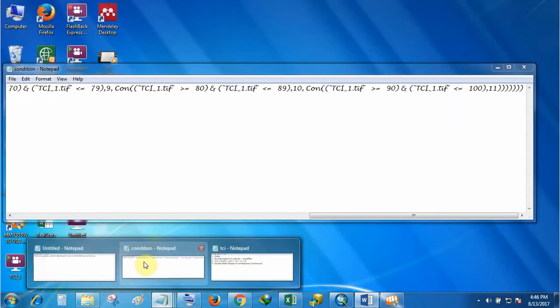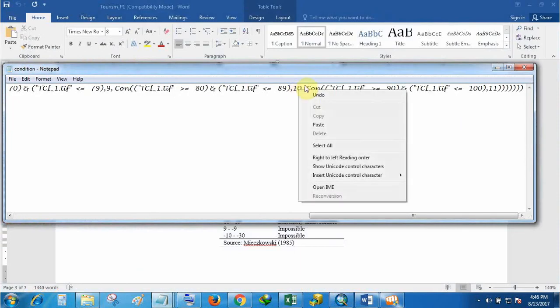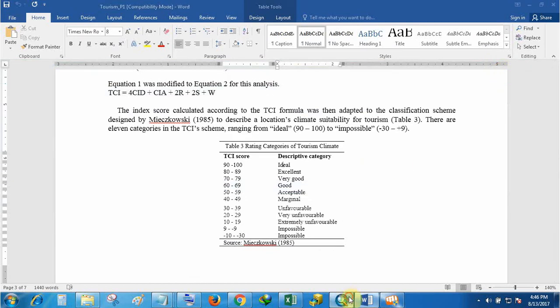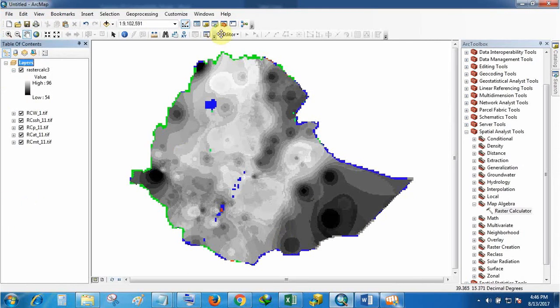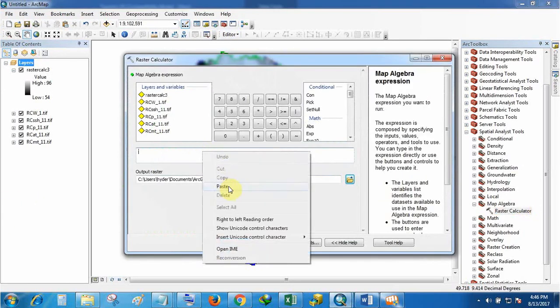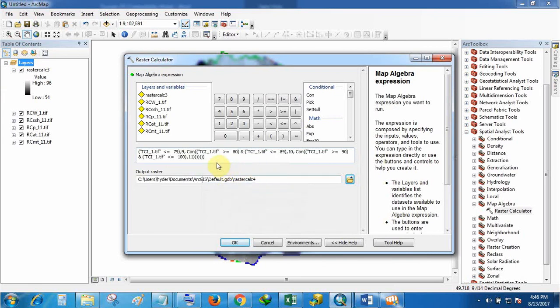So I will take these conditions here, select all, copy and paste, then I will use this raster calculator and put it here.